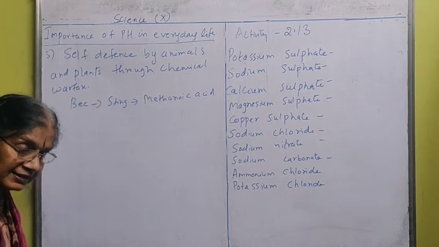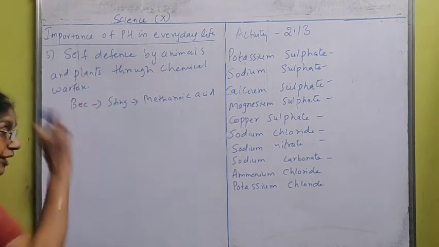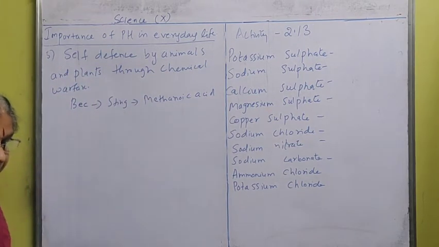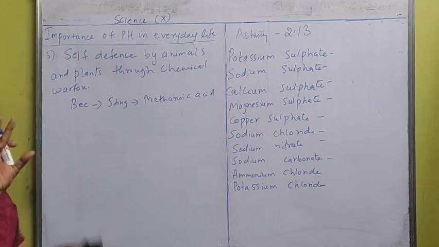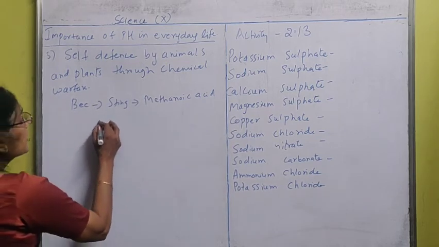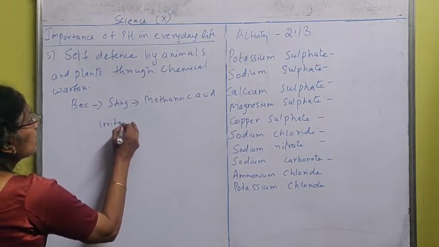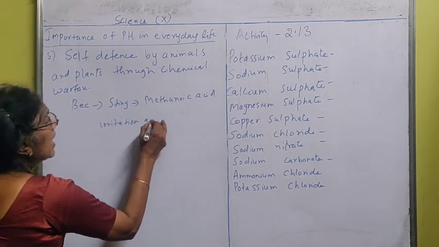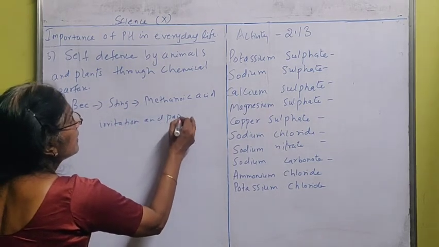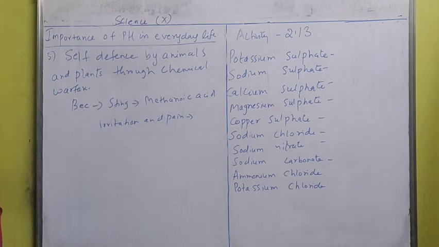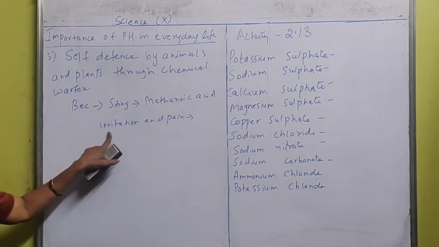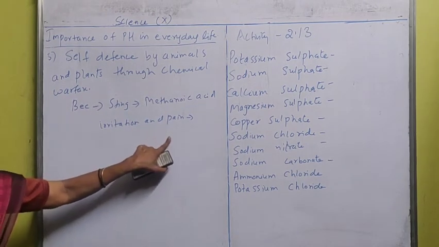That sting will contain the methanoic acid. From that sting the methanoic acid will mix with the blood and cause irritation and pain where the bee has stung. That particular area will start irritating and pain will be there.